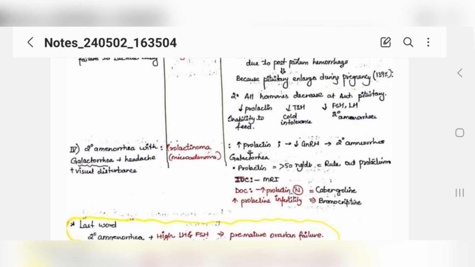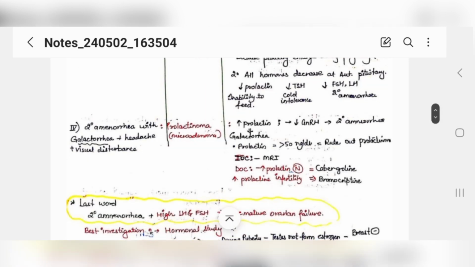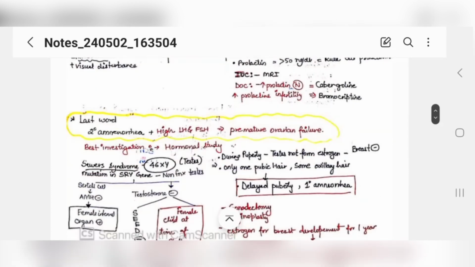As for the treatment of choice, if prolactin levels are normal, then we will give cabergoline. If prolactin levels are high and causing infertility, then we will give bromocriptine. This is the management plan.